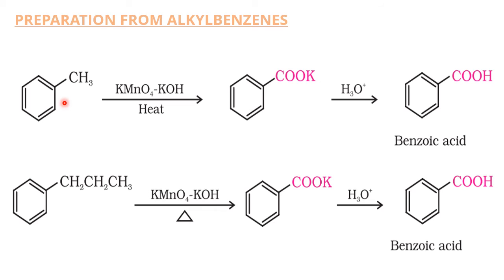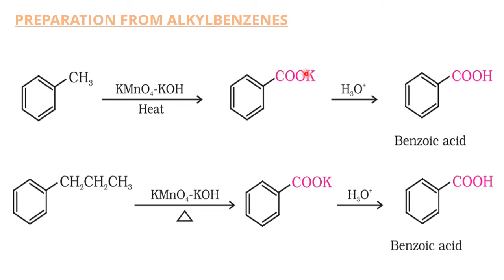Normally, whenever some groups are very difficult to handle, at that time we convert that group into such a group that you can easily hydrolyze. So salts we can easily hydrolyze. Therefore the CH3 group is converted into COOK by using KOH, so that this COOK can be easily hydrolyzed to the COOH.